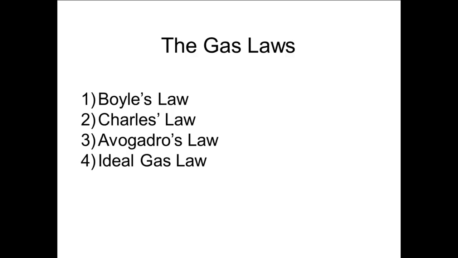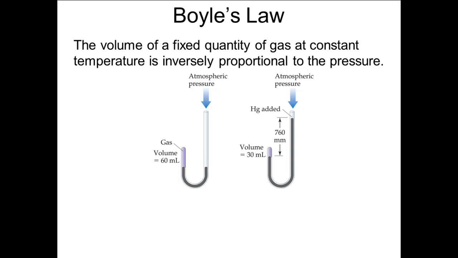The ideal gas law arose from a combination of Boyle's and Charles' laws and was first proposed by Émile Clapeyron in 1834. Let's look at each of these laws a bit more closely. Boyle discovered that, if we work at a constant temperature, the volume of a fixed amount of gas is inversely proportional to the pressure exerted on it.